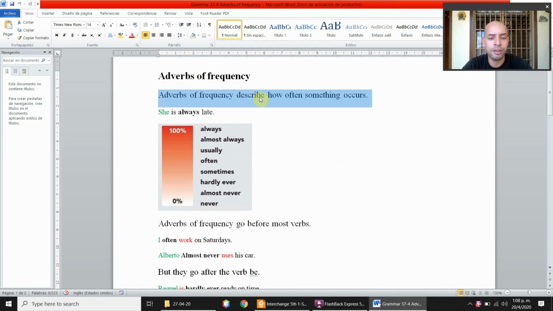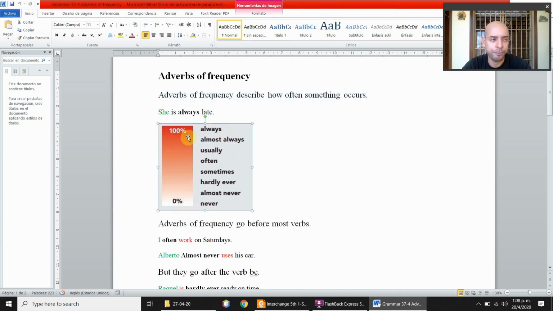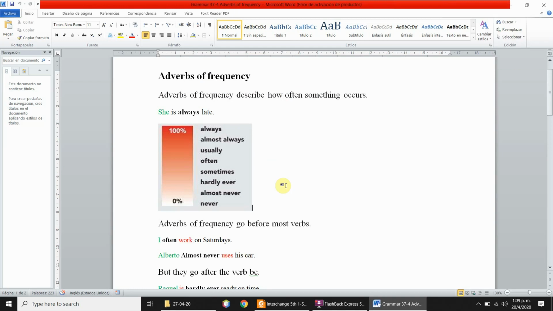These adverbs describe how often something occurs. They describe the frequency of something occurring. So this is like quantifiers. We know more or less the percentage of the thing happening, but we are not exactly sure.